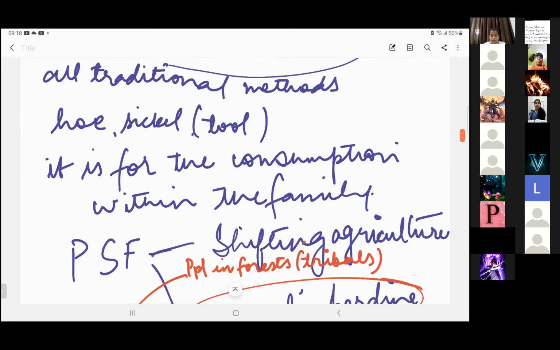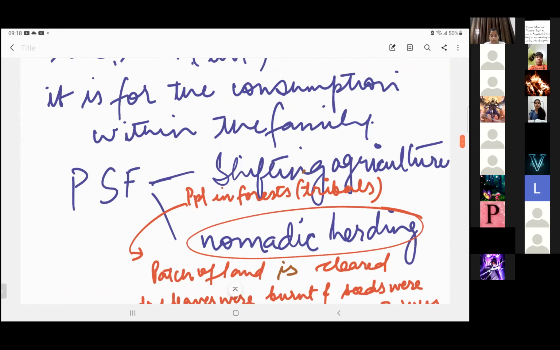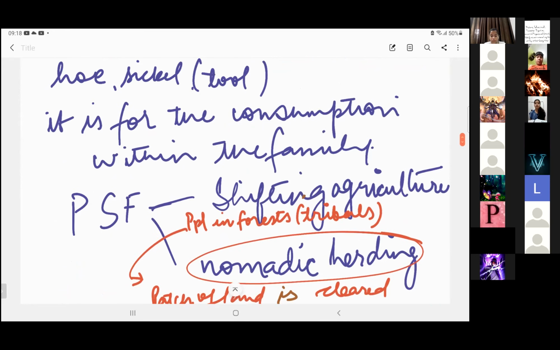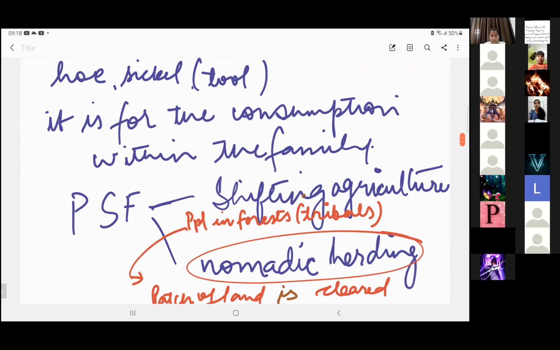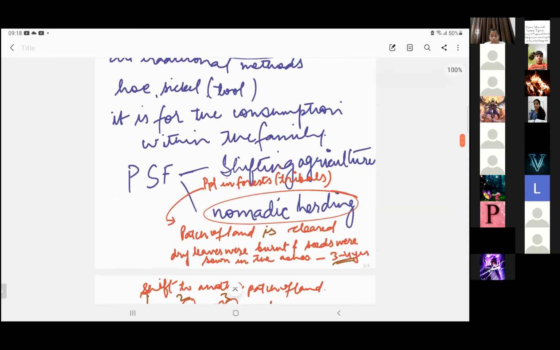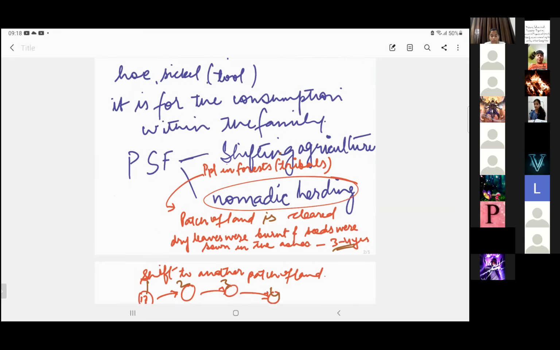Now, primitive subsistence farming is further categorized into two categories. One is shifting agriculture and the other is nomadic herding. Now, what is meant by shifting? Only shifting, what is the meaning? To move from its original place to a new place, right? This is called shifting, right?